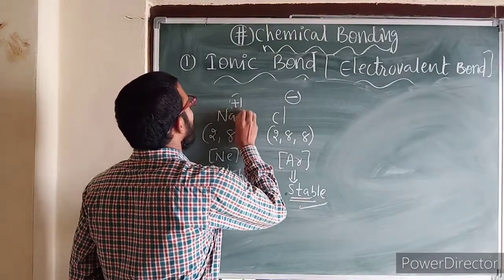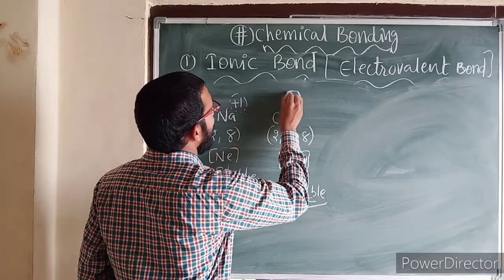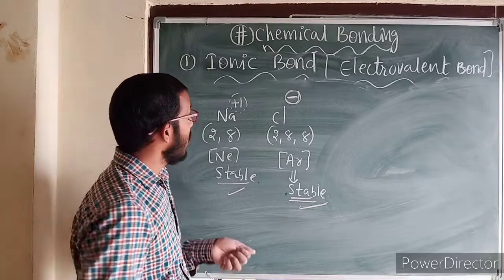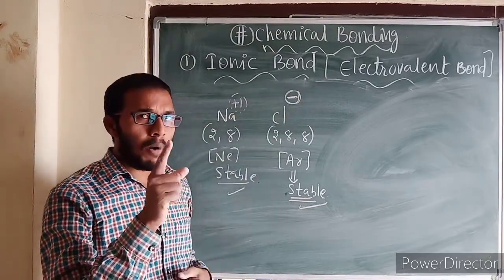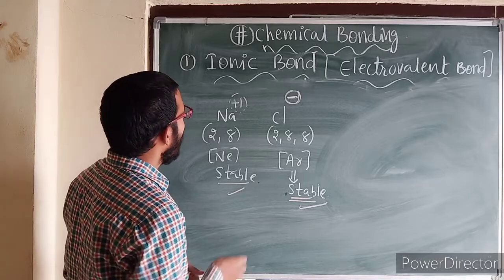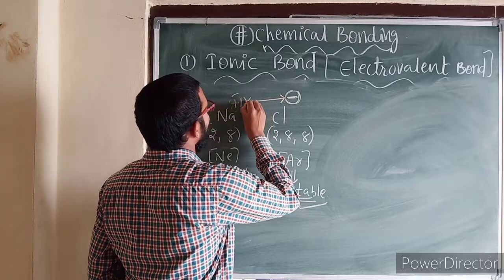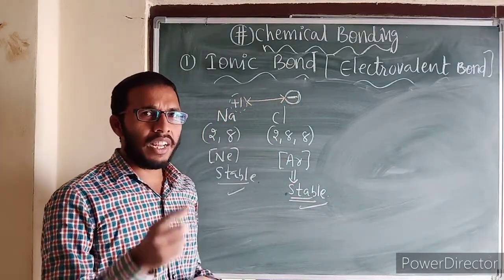Sodium has a +1 charge, chlorine has a negative charge. In physics you might have learned that wherever point charges are there, positive or negative, an electrostatic force operates between them. If the charges are unlike, there is an electrostatic attractive force.